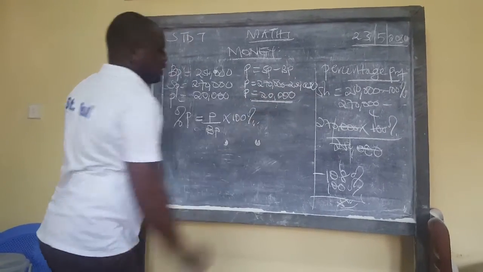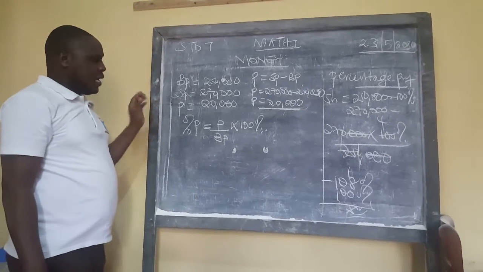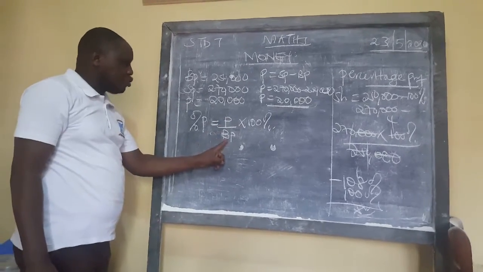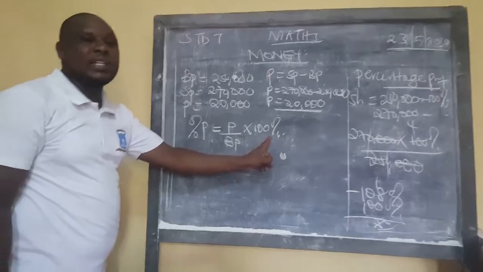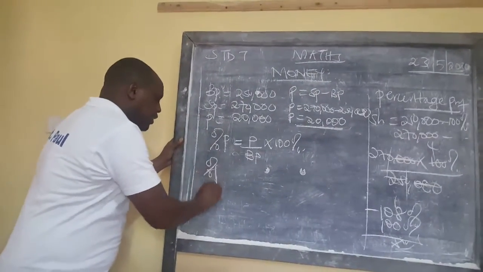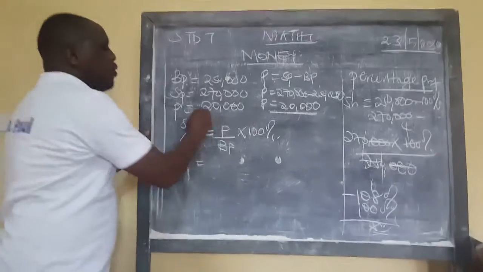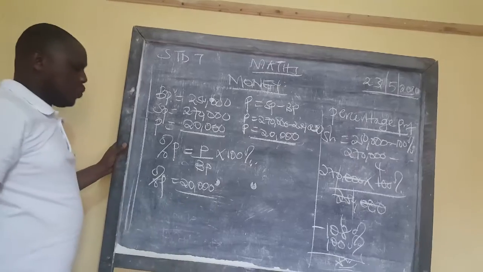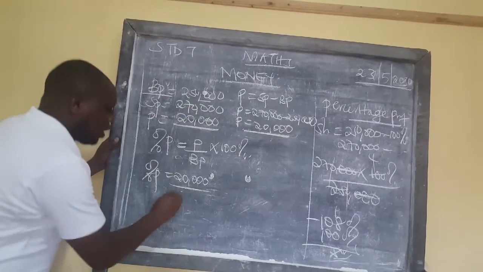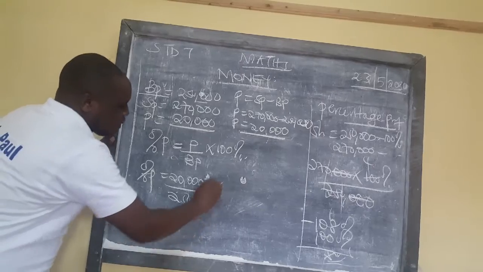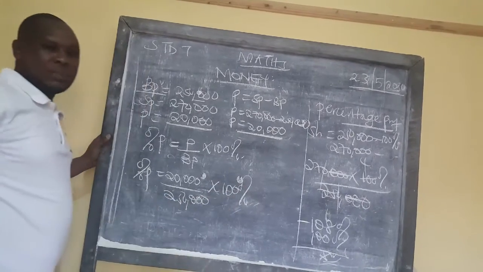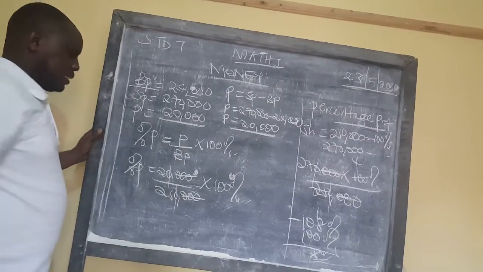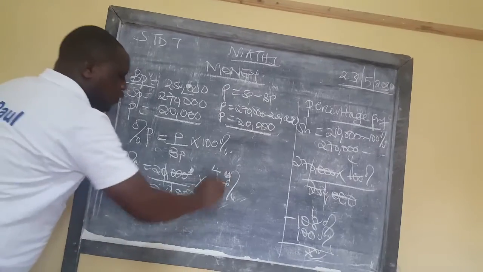That's where we are now. So if you want to get the percentage profit, get the profit over buying price. You must identify the buying price, then multiply that with 100%. Let's see. Our profit is 20,000, you must get that clear. So 20,000 over our buying price, 250,000, times 100%. That percentage must be there. The zeros will cancel, by 25, 1, by 25, 4.